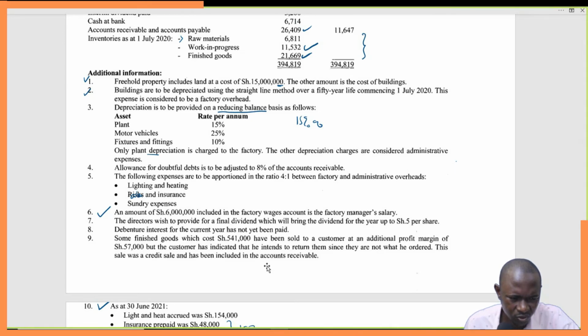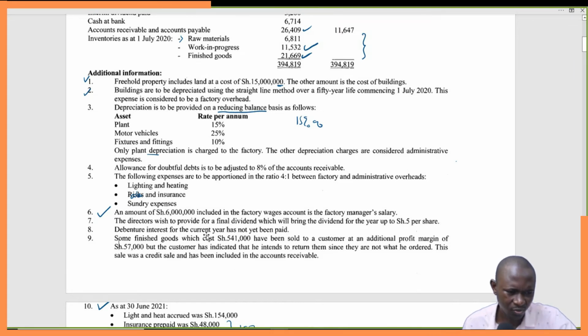Some finished goods which cost 541,000 have been sold to a customer at an additional profit margin of 57,000. But the customer has indicated that he intends to return them since they are not what he ordered. This sale was a credit sale and has been included in the accounts receivable. So we just remove this whole sale.